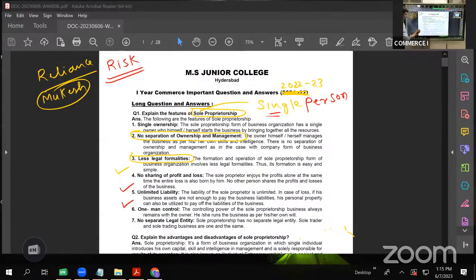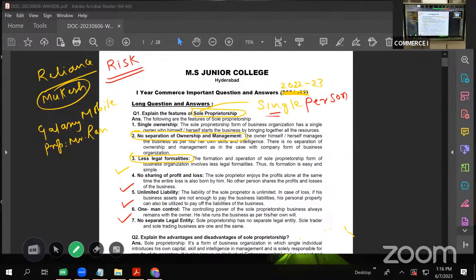Last one is no separate legal entity. A proprietorship firm is not having legal existence. Suppose there is a mobile shop by the name Galaxy Mobiles, and its proprietor is Mr. Ravi.